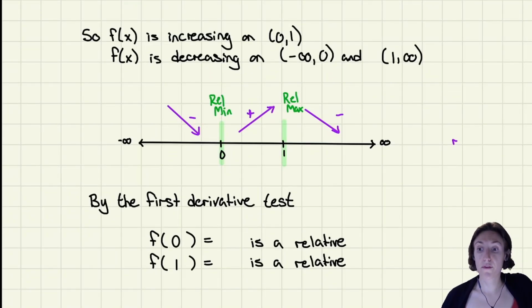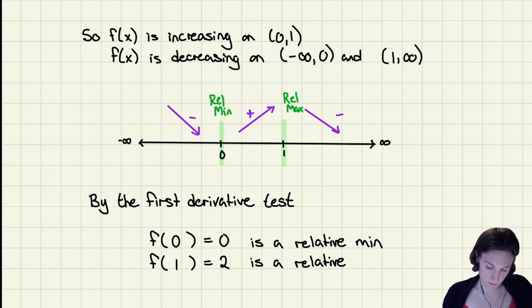Now, by the first derivative test, what are these relative minimum and maximum? Well, I'll have to plug in 0 and 1. This will end up giving me 0 and 2 if I actually find out those values. So the first one, this is my relative min. This is my relative max.